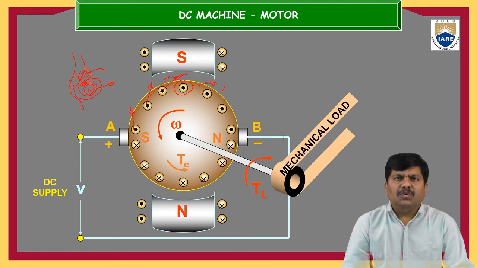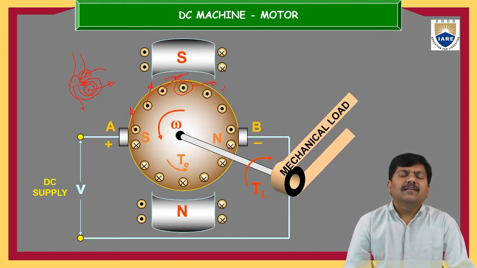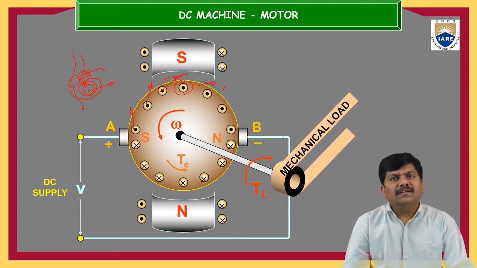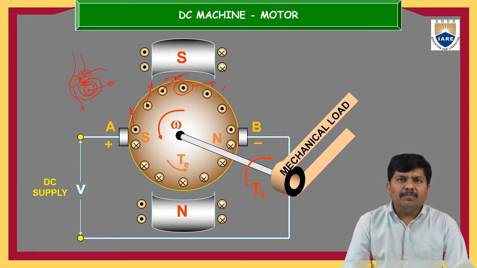Once the rotor, or the armature, starts rotating, the shaft also rotates with the same speed. Once the shaft rotates, from the terminals of the shaft we can get the mechanical output power. So this is how the motor works here. A motor is a device which converts electrical power to mechanical power. It is the same electrical machine, and I am not changing any parameter here. Geometrically it is the same, the components and parts are the same, and only the quantities are changing. We are just replacing electrical energy and mechanical energy with each other.